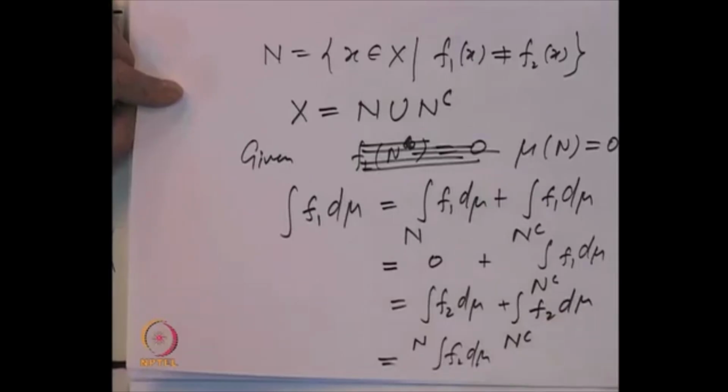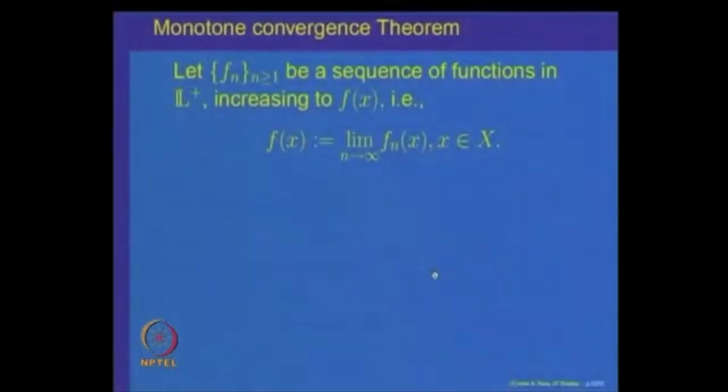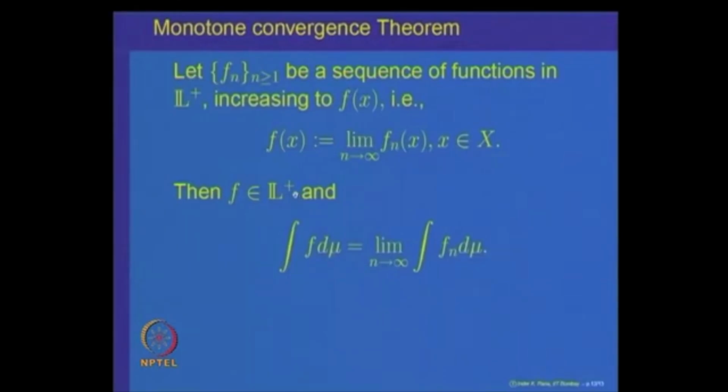So, that essentially says that the integral of a function does not change if we change its values on a set of measure 0. So, let us now come back to the property that I was trying to state earlier, namely, if we have a sequence f n of non-negative simple measurable functions and f n's increase to f, that is f of x is equal to limit of f n of x, then the claim is f belongs to L plus and the integral of f d mu is equal to the limit as n goes to infinity of the integral of f n d mu.